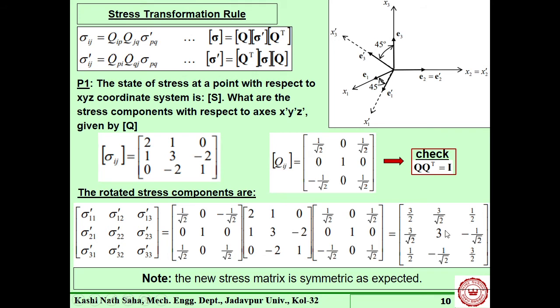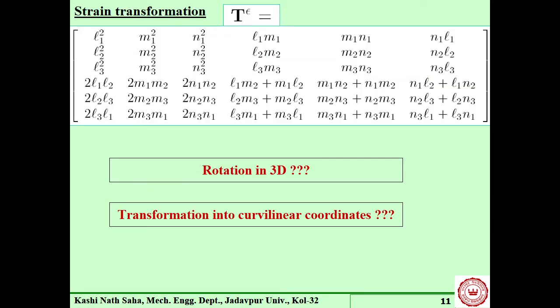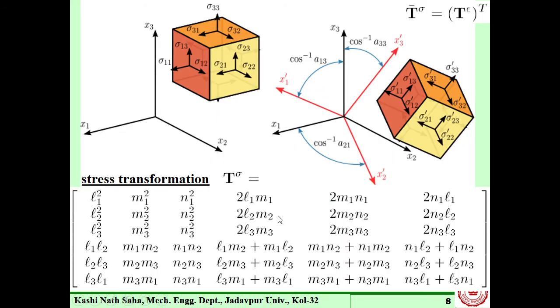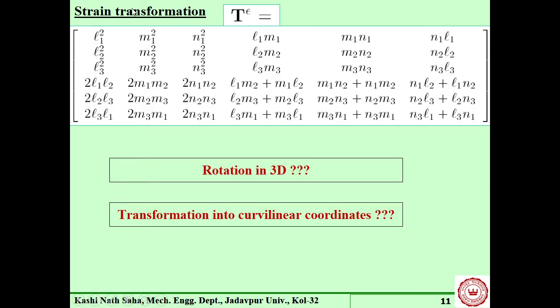This is fine. This is transpose. This is the given transformation matrix, and after multiplication, this is what we'll get. Okay, now this part is fine. So this transformation matrix, this is the other way of carrying out the operation. This is for state of stress. A similar operation we can carry out for strain also. We'll discuss about strain afterwards. So this is transformation for our strain components.